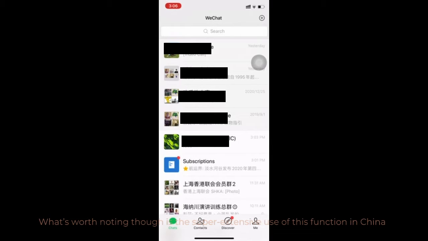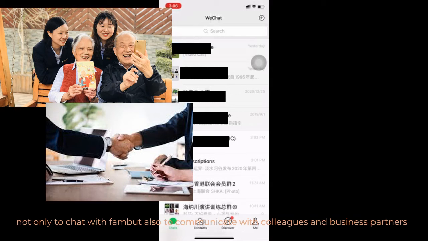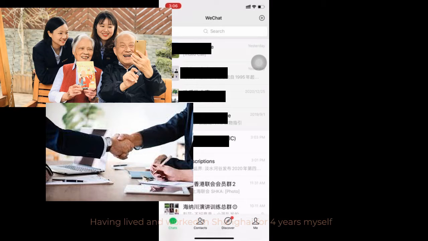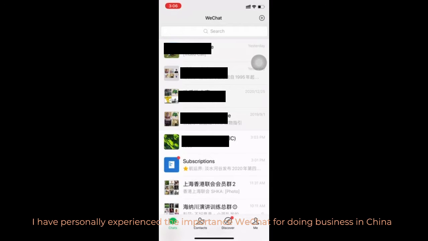What's worth noting though is the super extensive use of this function in China. So practically everybody below the age of 70 uses the app, not only to chat with family and friends, but also to communicate with colleagues and even business partners. Having lived and worked in Shanghai for 4 years myself, I've personally experienced the importance of WeChat for doing business in China. When you meet somebody new, the first thing you do is not to exchange business cards, but in fact to add that person as a friend on WeChat.